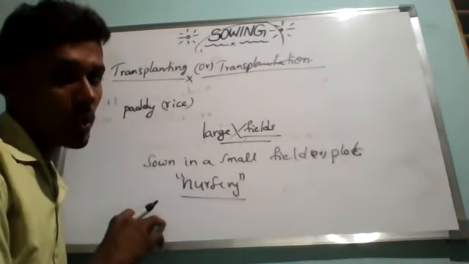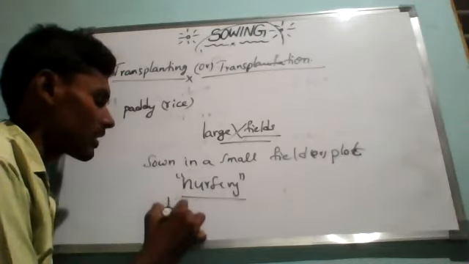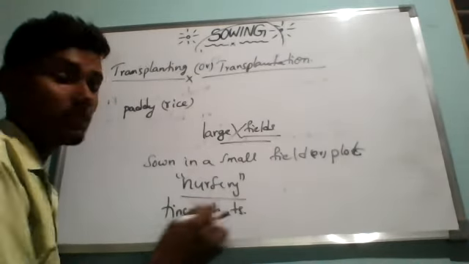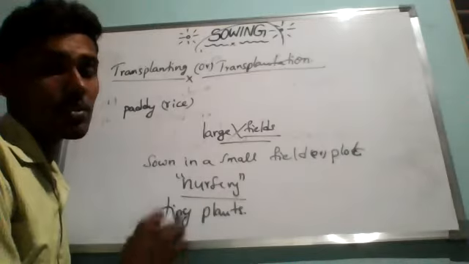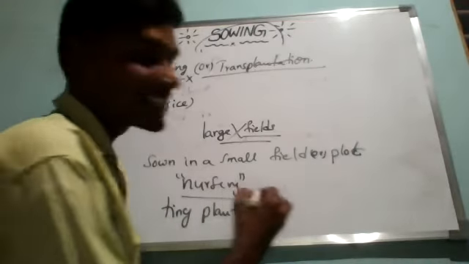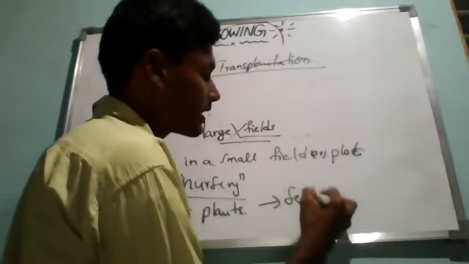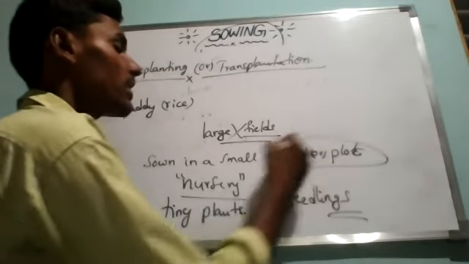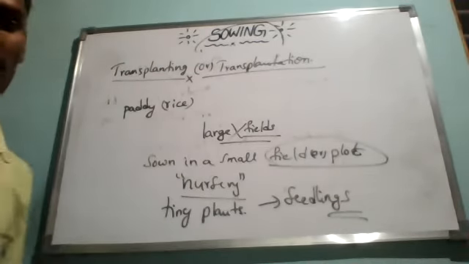The seeds are allowed to grow into tiny plants. These tiny plants are called seedlings, which are grown in a small plot or land.